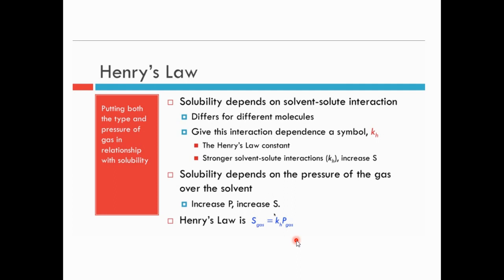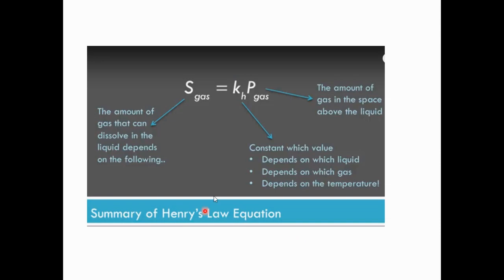Henry's law states how much solute can dissolve in the solvent, and here you have to consider only gases, not solids. S is the amount of gas that can dissolve in the liquid, and Kh is the Henry's constant, a constant value. It depends on which liquid the gas is dissolving in, and on which gas it is.